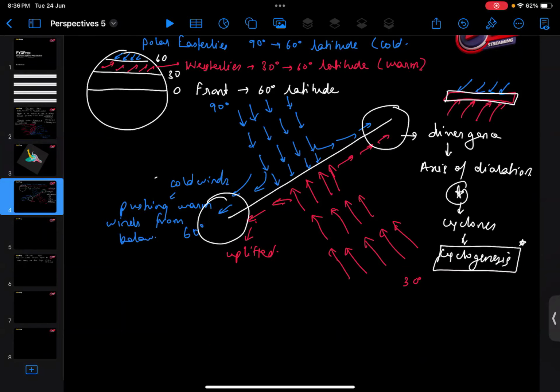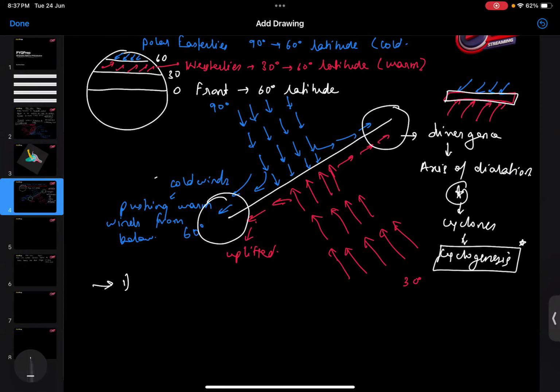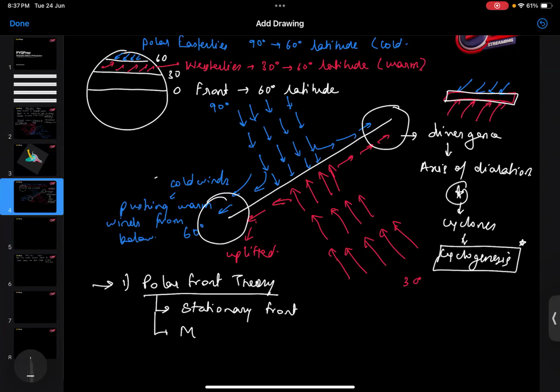Now, after this, we can see the formation of a temperate cyclone, which is explained very well by two concepts. Number one, the polar front theory. Under the polar front theory, initially there is formation of a stationary front, then formation of mature fronts.